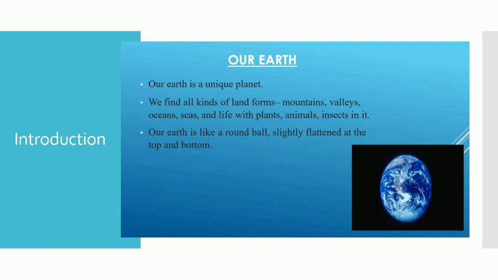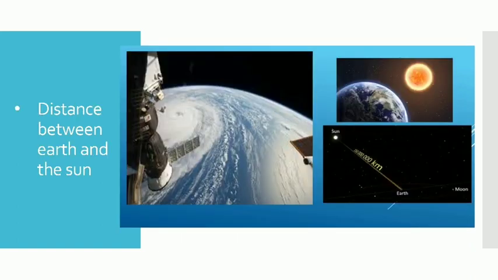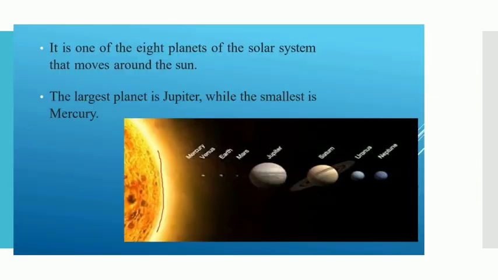Our Earth is like a round ball, as you can see in the picture. It is slightly flattened at the top and at the bottom. The distance between Earth and the Sun is very important. It is one of the 8 planets of the solar system that move around the Sun. The largest planet is Jupiter, as you can see in the picture, and the smallest one is Mercury, which is the closest to the Sun.